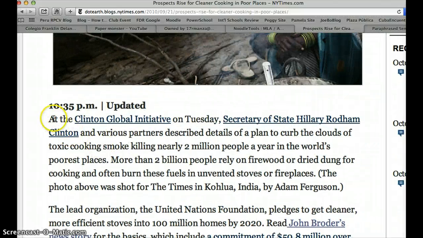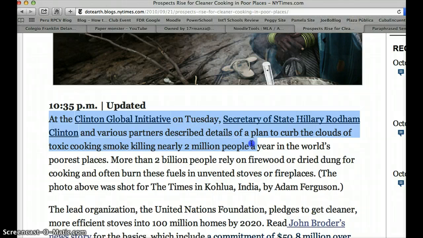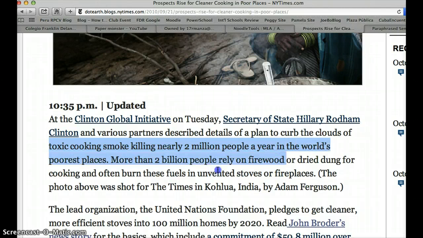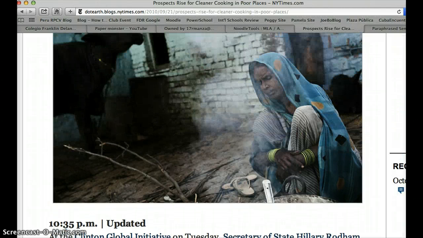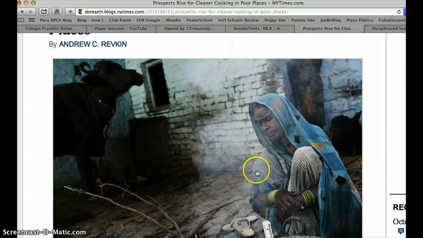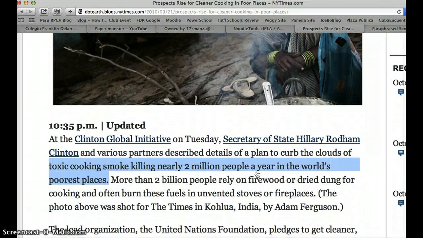And here it is. At the Clinton Global Initiative on Tuesday, Secretary of State Hillary Rodham Clinton and various partners described details of a plan to curb the clouds of toxic cooking smoke killing, now this is the one that I want to use, toxic cooking smoke killing nearly 2 million people a year in the world's poorest places. So basically what it's saying is that smoke from cooking fires, the contamination kills 2 million people around the world every year. Now that's an astonishing statistic that I think is going to help me to explain the importance of solar cooking stoves. So I want to cite this source.